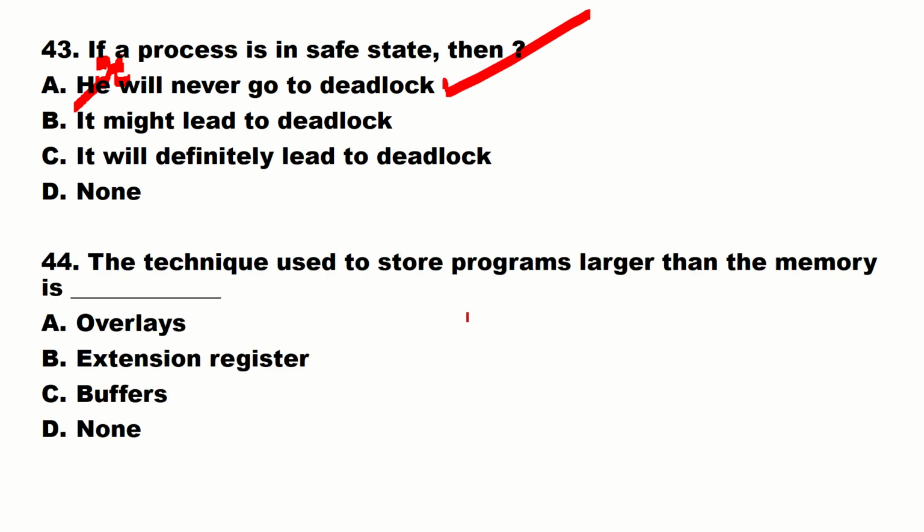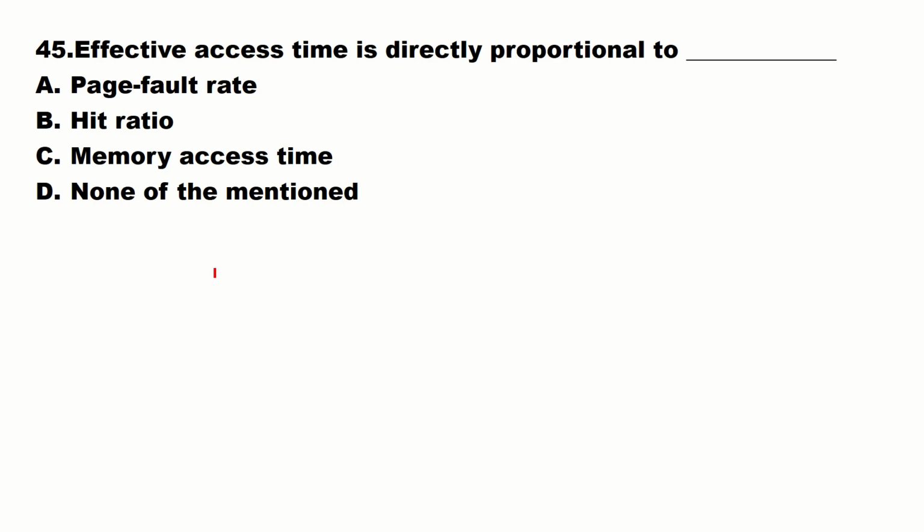The technique used to store a program larger than memory is overlays, extension register, buffers, or none. That is overlays, the technique used to store a program larger than memory. Virtual memory is the concept coming later. Effective access time is directly proportional to page fault rate, hit ratio, memory access time, or none of the mentioned. Effective access time is directly proportional to page fault rate.